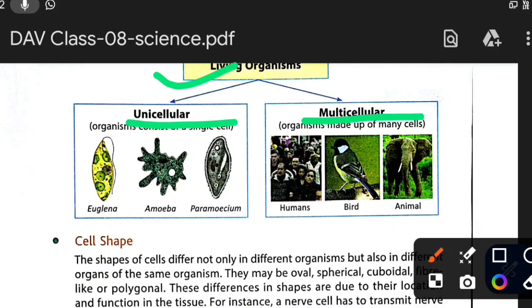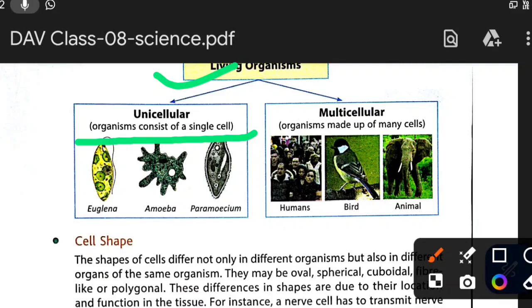Unicellular organisms consist of a single cell. The organism whose body is made up of a single cell is known as a unicellular organism, like euglena, amoeba, paramecium.